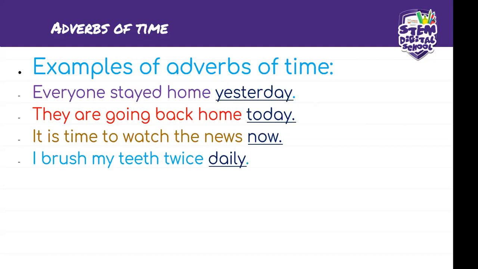I can say to you, everyone stayed home, and you will want to know when, and then I will tell you that everyone stayed home yesterday. Again, another example: they are going back home when? Today. So you will realize that I've underlined my adverbs of time in this instance, and all those words I've underlined are the adverbs of time. It is them which really tell us how long something has happened, how often it happens, and when it happens.